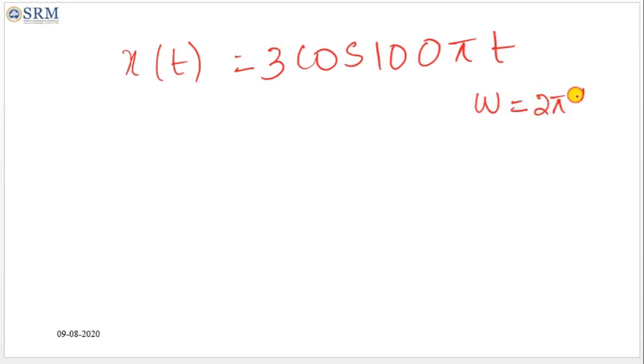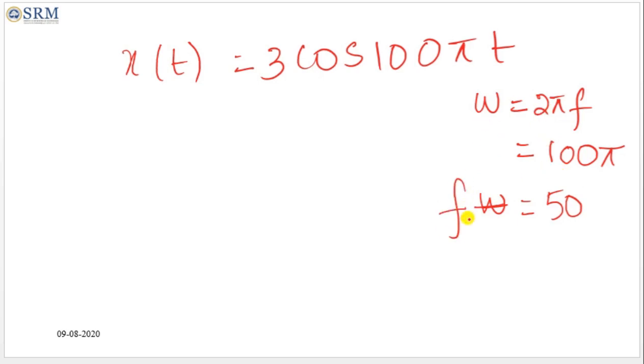Given x of t, omega is 100 pi, so 2 pi f is equal to 100 pi, and we get f equal to 50 hertz. The frequency component of the signal x of t is 50 hertz.